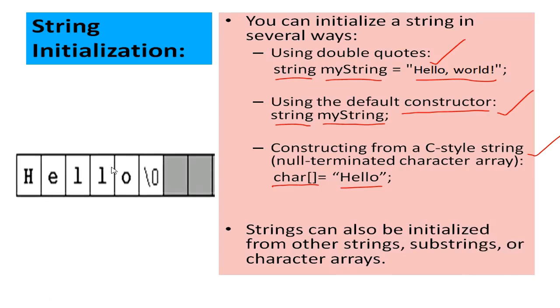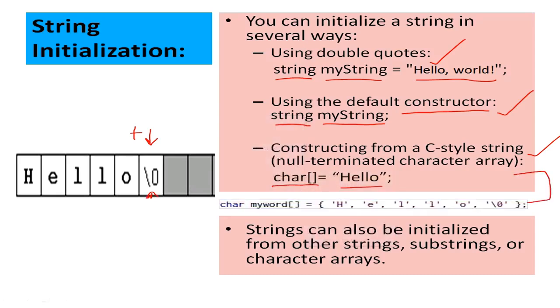Let us see that. You can see here hello, and after that you can see \0. So this is called a null terminated character array. At the end, this value is appended, \0, and this is done by the compiler. And you can also do it yourself. So here these both are the same, the only difference is in their representation in the coding style. In the second one, \0 is appended manually, whereas in the first one the compiler will append it automatically. Then next, a string can also be initialized from other strings, substrings, or character arrays.